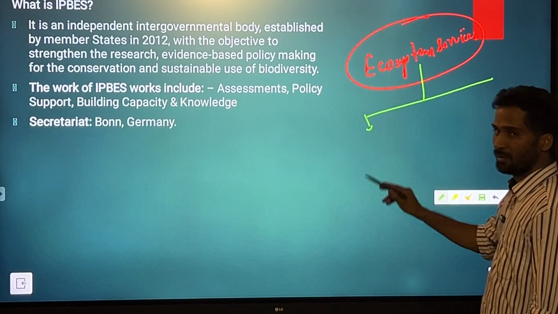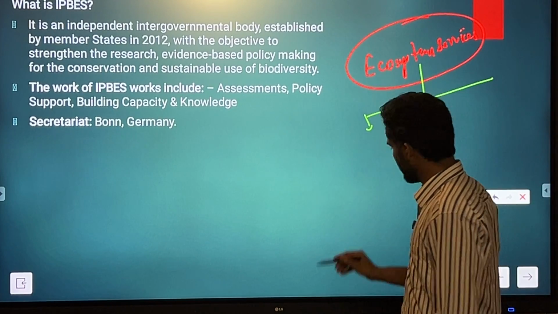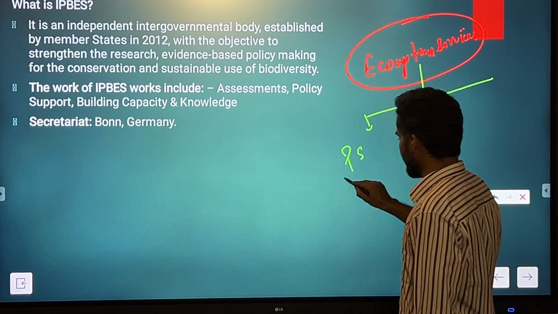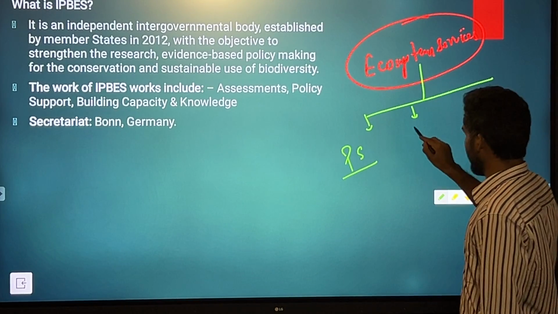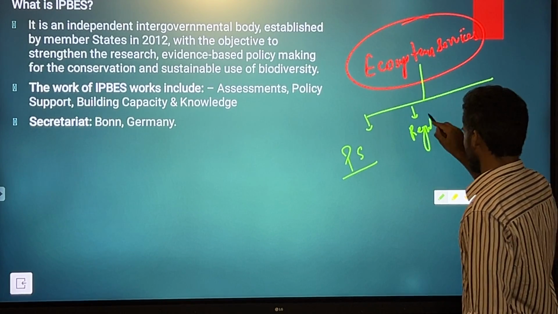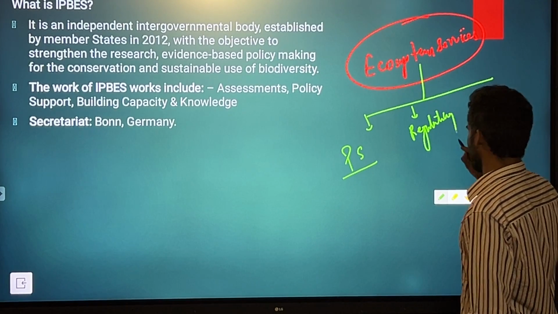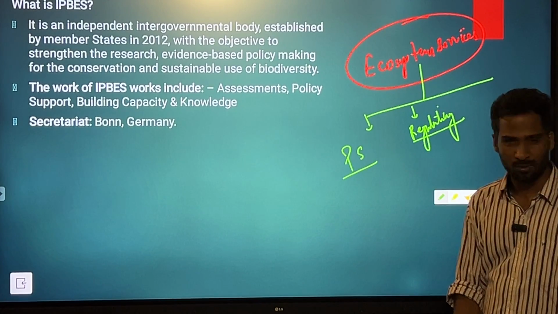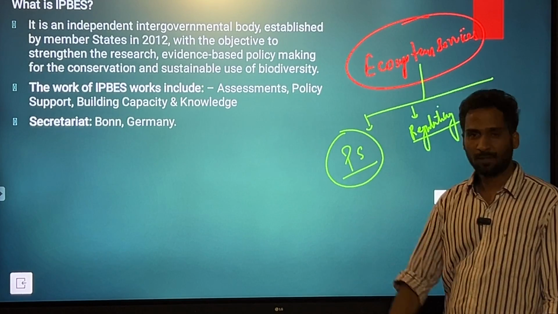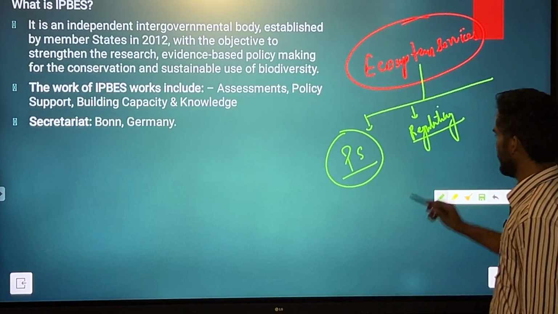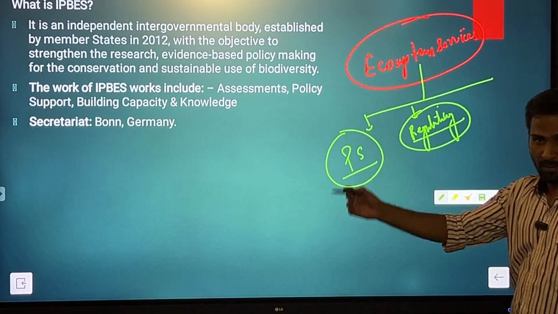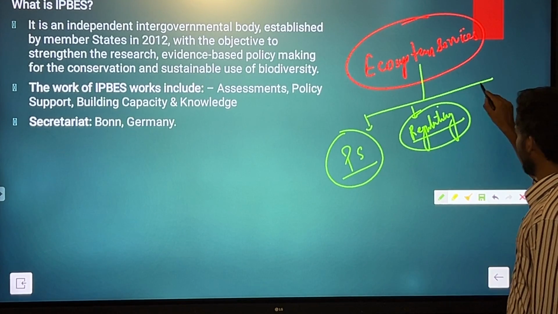I am just giving you the names of the ecosystem services. One is called provisioning service. One is called regulating service. Provisioning service means the food, timber, all those things that are directly available to human beings from the ecosystem. Regulating services, environmental regulation, climate regulation.